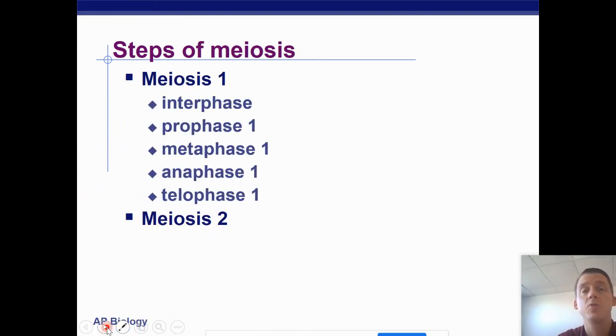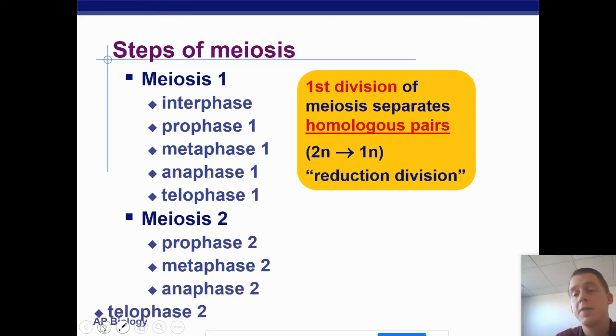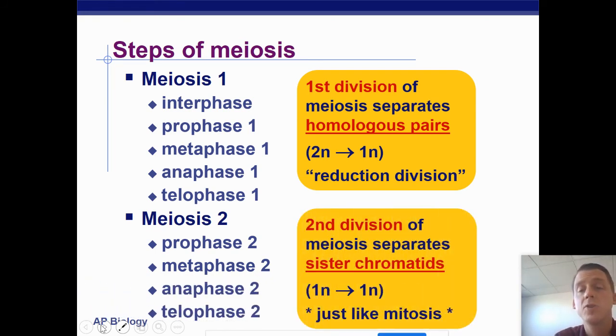All right, so meiosis 1 is made up of interphase, prophase 1, metaphase 1, anaphase 1, followed by telophase 1. The first division separates homologous pairs. That's the key point. Meiosis 2 is made of prophase 2, metaphase 2, anaphase 2, telophase 2, and meiosis 2 is going to separate sister chromatids, just like mitosis.